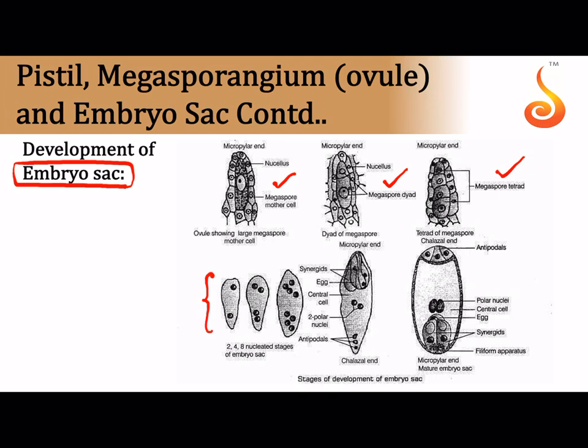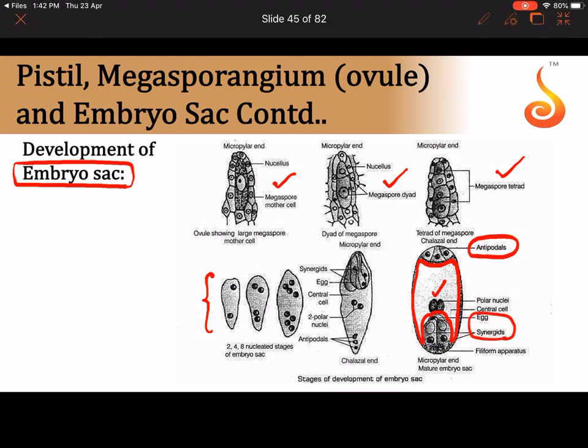Only the nucleus divides initially. And how many free nuclear divisions are seen? 3 free nuclear divisions are seen in order to form a group of 7 cells and 8 nuclei. And see this central cell over here, which I'm going to show you the boundary now. And this cell, which is sitting in the center of the embryo sac, which has 2 nuclei, is called the central cell. The group of cells at the chalazal end are called antipodals, and the group of cells towards the other end, along with the 2 synergids and the egg sitting in the center, constitutes the egg apparatus.